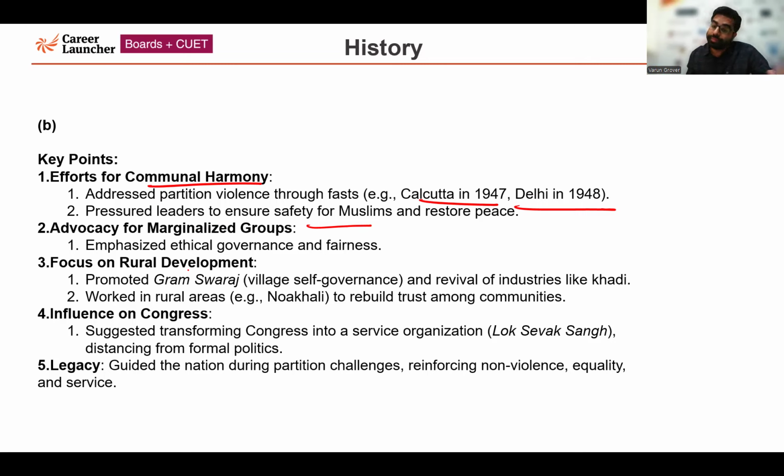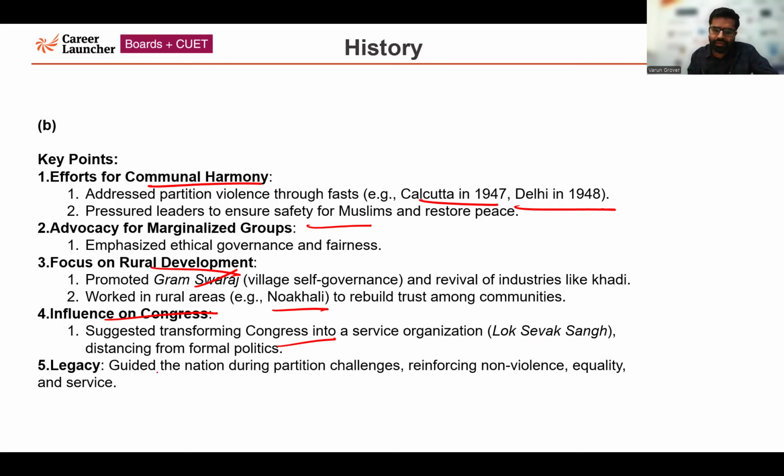He advocated for marginalized groups. He also focused on rural development and promoted Gram Swaraj. He worked relentlessly in rural areas like Noakhali, a region currently belonging to Bangladesh. Very importantly, he was a major influence on Congress. He suggested transforming Congress into a service organization like Lok Seva Sangh. He then distanced himself from formal politics.